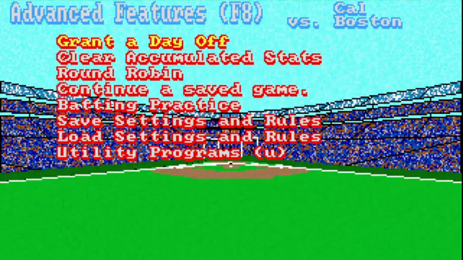Advanced features. This is more for league play. Grant a day off, clear accumulated stats. That would be if you wanted to start a season from scratch. You can do a round robin tournament. Continue a save game. That would have been if you saved a game in progress previously. Batting practice. That's if you're playing the arcade version of the game. You can save all these settings so you don't have to select them every time you start up the application.